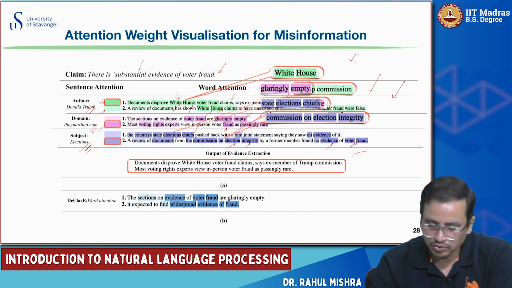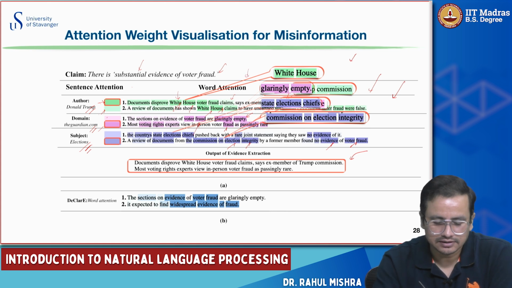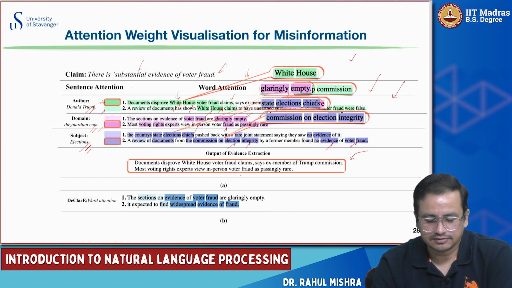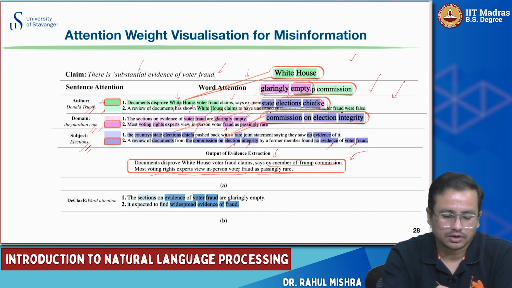And they proposed an algorithm which combines the word level attention and the sentence level attention to extract sentences as evidence. So it's kind of giving an evidential summary. It says that documents disprove White House vote fraud claims, says ex-member of Trump Commission, most voting rights experts view in-person voter fraud as passingly rare, right? So it kind of refutes this claim, right?